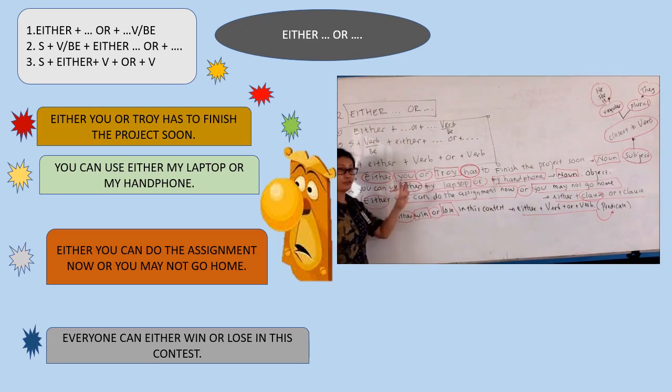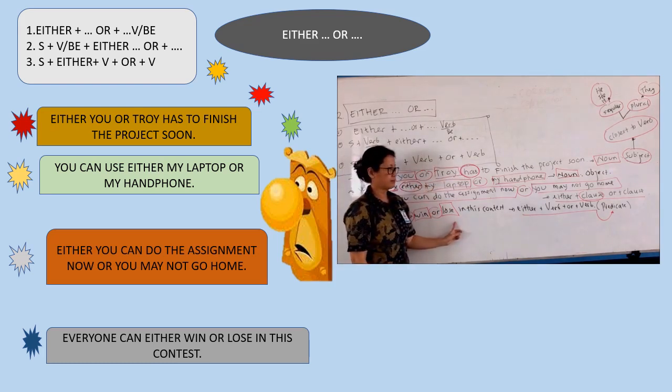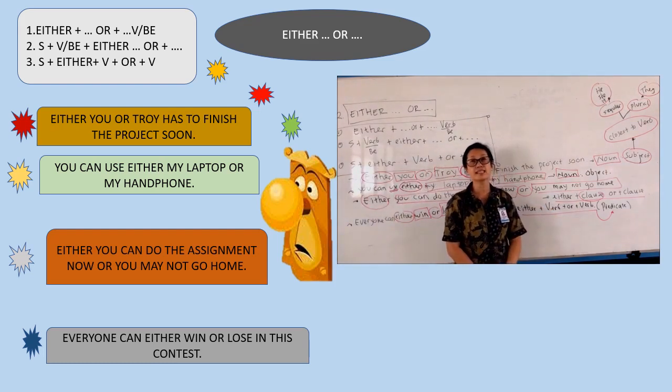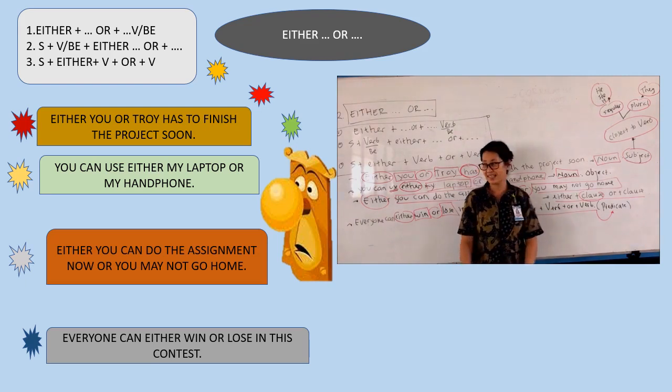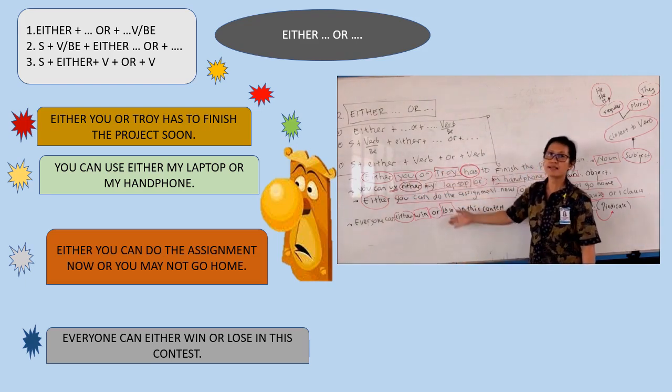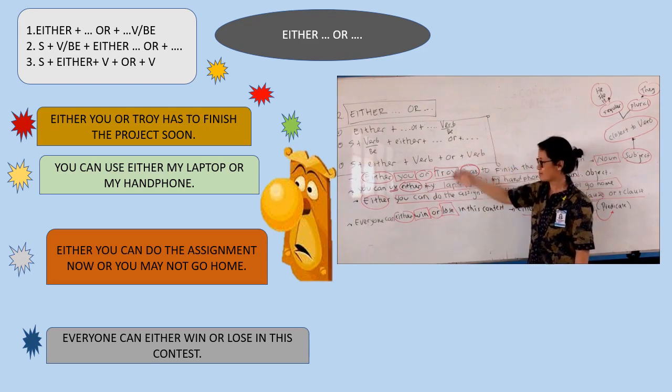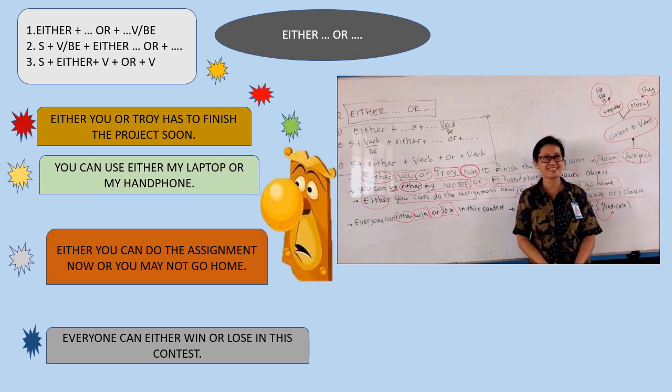Okay? Now the fourth, let's see. Everyone can either win or lose in this contest. So I think we'd like to apply here: everyone can either win here or lose in this contest. And here either connects a verb and then or and a verb, which functions as a predicate. See? So you can make many kinds of things using this pattern. You can explore, you can try to make sentences by yourself. Don't be afraid to make mistakes. Okay? Good.